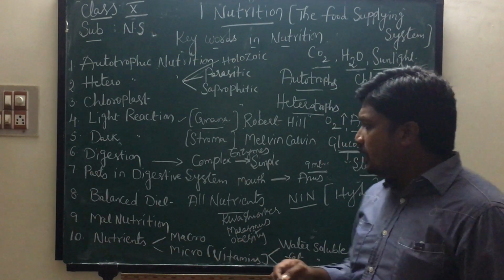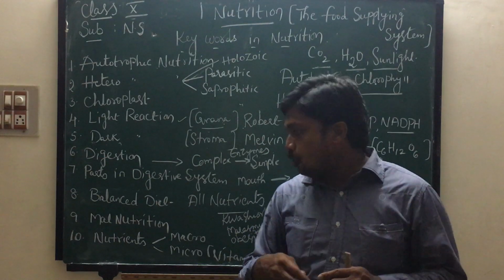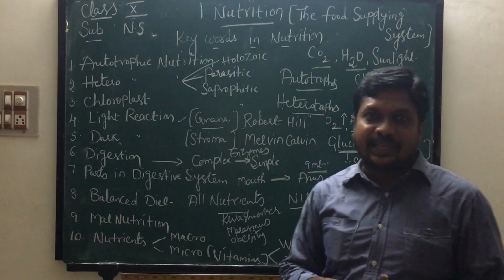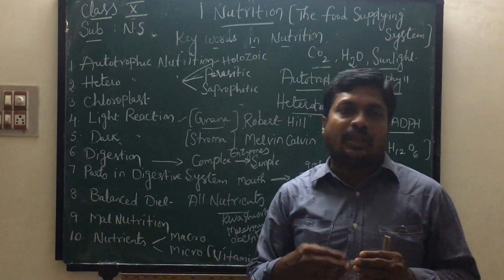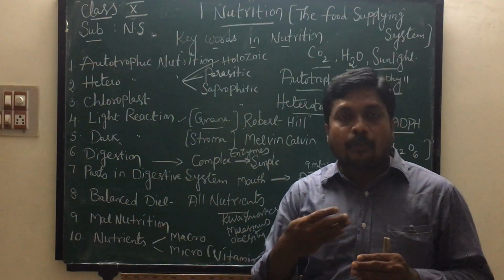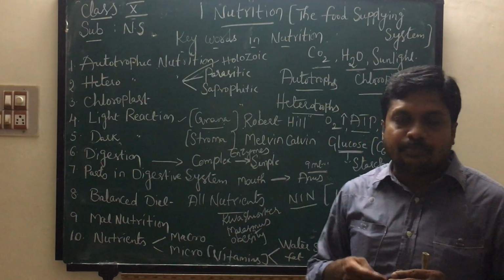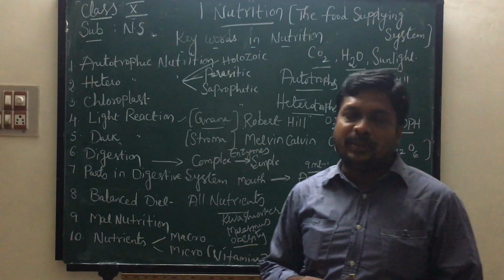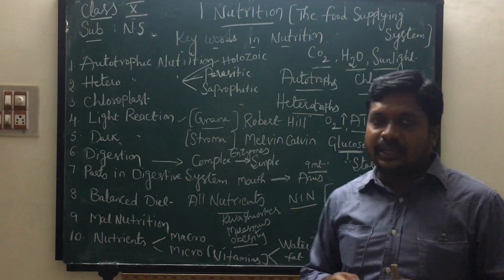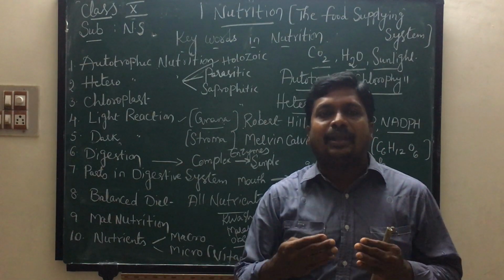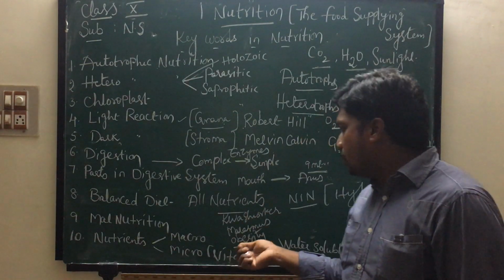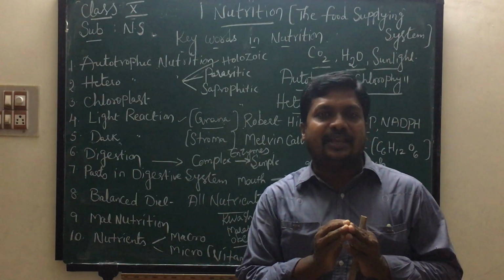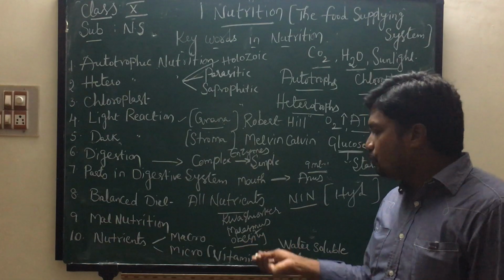We learned another abnormality called obesity in the previous class. When you take food more than the required amount, you may suffer with a problem called obesity. If a person's body weight is 10% more than the normal body weight, that person may be obese. What is the reason for obesity? More food intake and less energy expenditure. How to control obesity? Regular exercise and a balanced diet are the only solution to control obesity.